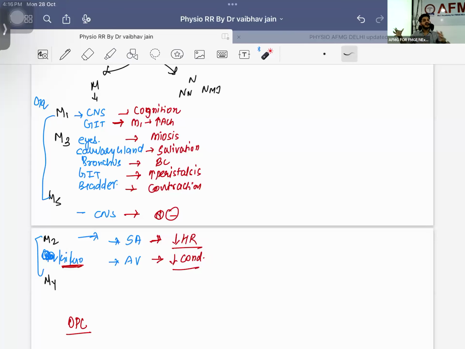Apart from that, sir, bladder will get contracted. He will be having urination. You will be able to identify this patient. Is this patient going to die because of defecation or urination or something else? No, this patient is going to die because of decrease in heart rate, that means bradycardia, and decrease in conduction, that is known as AV block. These are the important things. Respiratory bronchoconstriction is also there, but this is the main thing that is going to happen. Because of this, patient is going to die.